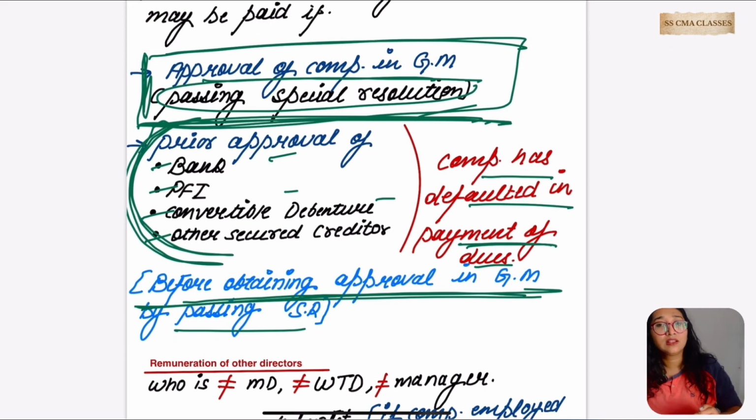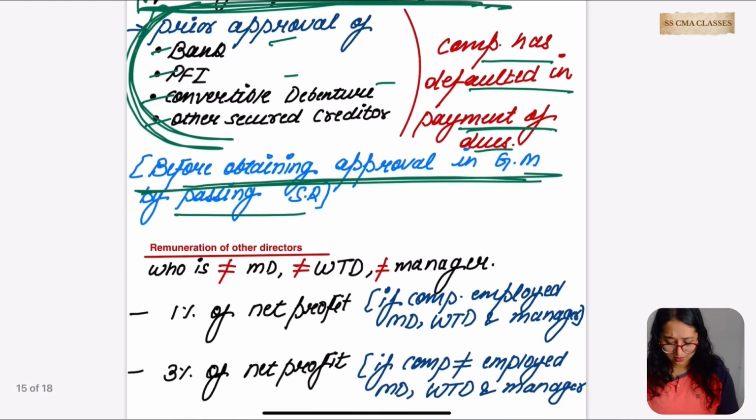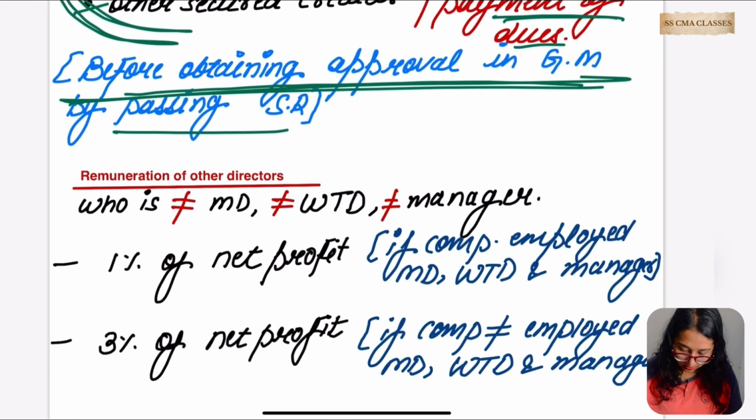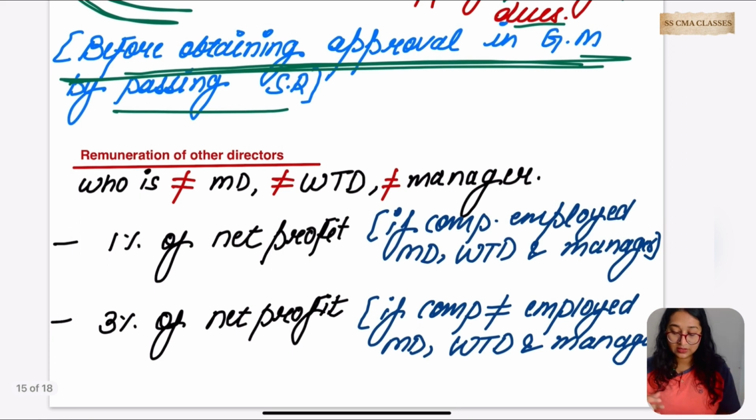Then they will go for the approval of members. The same thing is mentioned here. Okay, let's go for the other thing. In the very first thing we discussed, 11% is to be given to directors and manager. It should not exceed 11%, but if it exceeds, we go for an ordinary resolution.